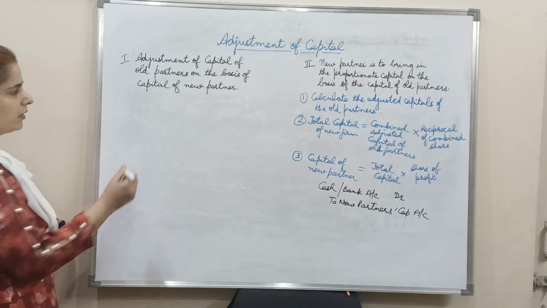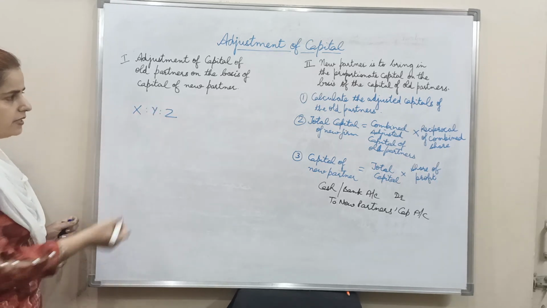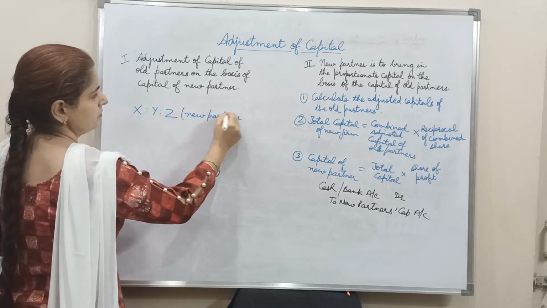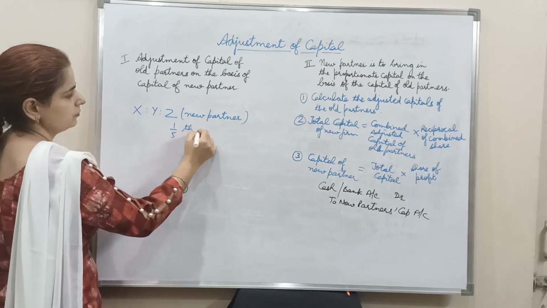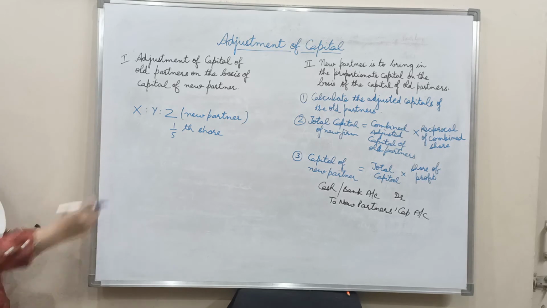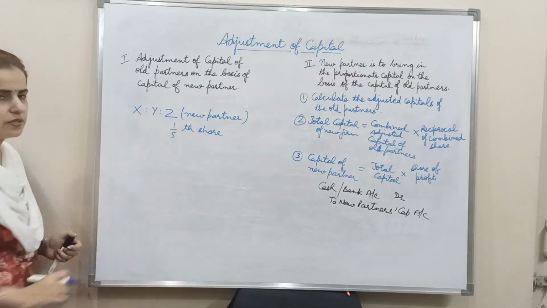Suppose there are three partners, X, Y and Z. Z is a new partner. He is admitted into the business for 1/5 share. Fine. X and Y were the earlier old partners and Z is now admitted for 1/5 share as the new partner.